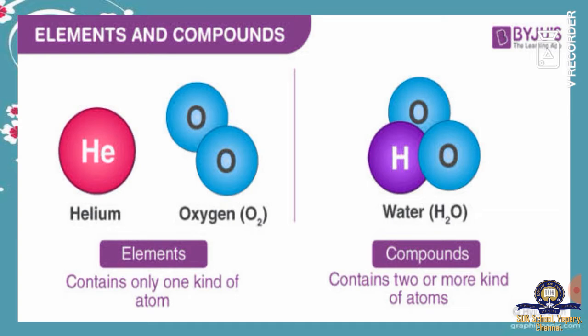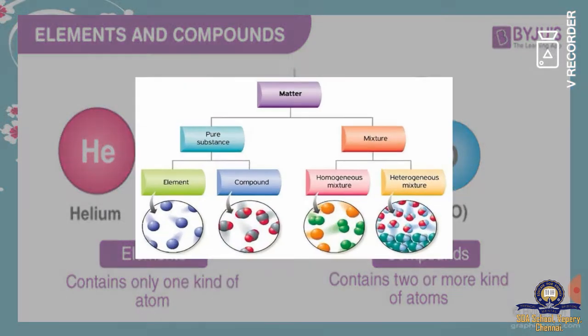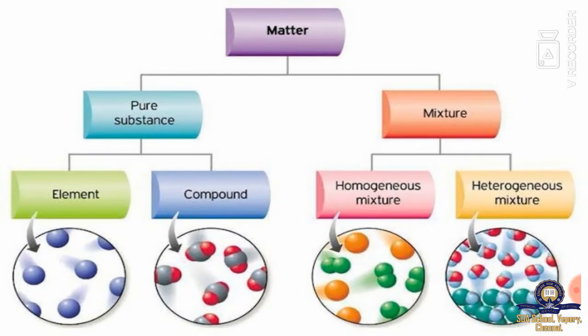Some examples are the air that we breathe. It contains oxygen, nitrogen, carbon dioxide and water vapor. And these substances are further classified into elements, compounds and mixtures. So this is what we are going to discuss in today's class and also in this chapter.